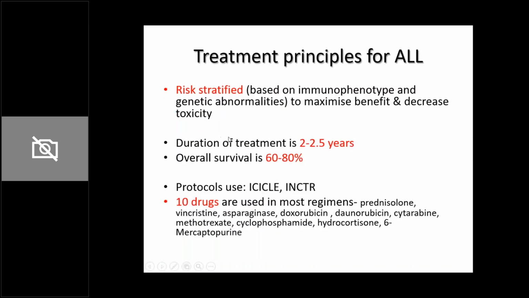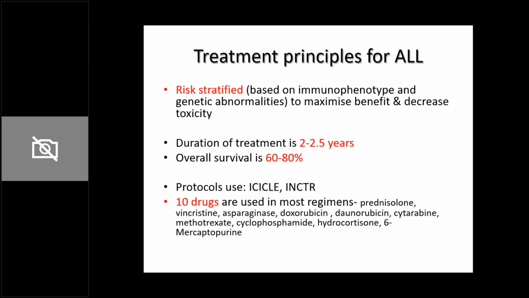Apart from that, what is important for you to know is that risk stratification is done. I'm telling you again and again, those prognostic factors that we discussed and the clinical presentation help us to divide ALL patients into standard risk, intermediate risk, and high risk. Why is this stratification needed? What risk are we talking of? The risk is of two things: the risk of death from leukemia and the risk of disease relapse after treatment completion. Those children who are at low risk of death due to leukemia or low risk of relapse are given lesser chemotherapy.